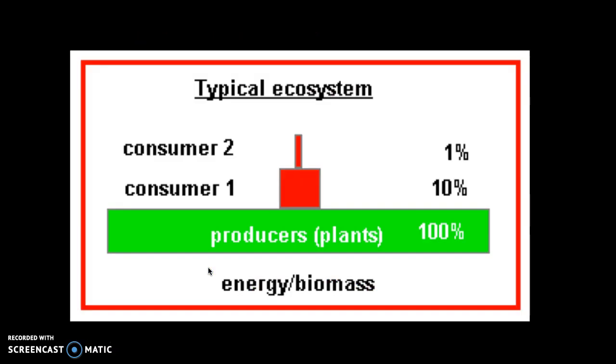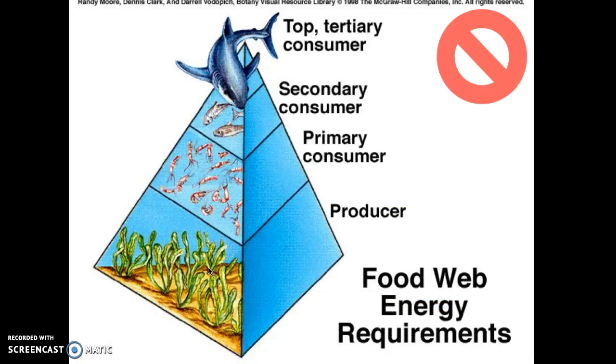In a typical ecosystem, where producers have 100% of the energy or biomass, the consumer eating those producers actually only receives 10% of that total energy. Then if we have our secondary consumer that's eating the primary consumer, they only receive 1% of that energy. Here's another diagram to show you how those different levels of biomass and our trophic levels work using the sea as an example.